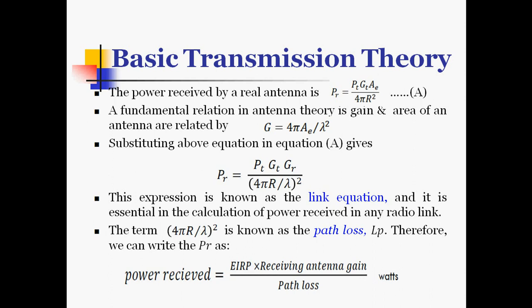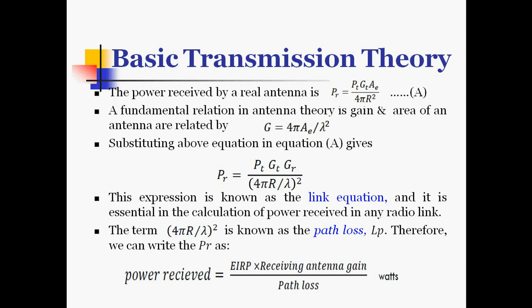A fundamental relation in antenna theory is that gain and area of an antenna are related. We define antenna gain G as 4 pi AE by lambda square, where AE is the effective aperture area. Rearranging this equation, G is equal to 4 pi AE by lambda square, so AE is G lambda square by 4 pi.